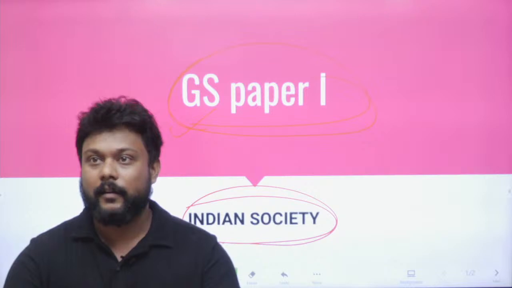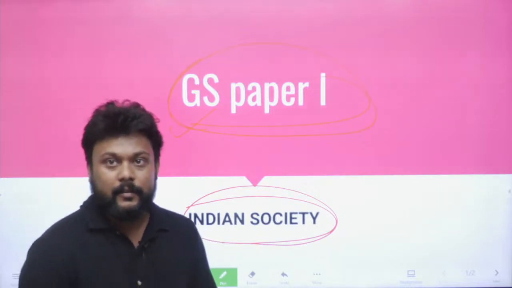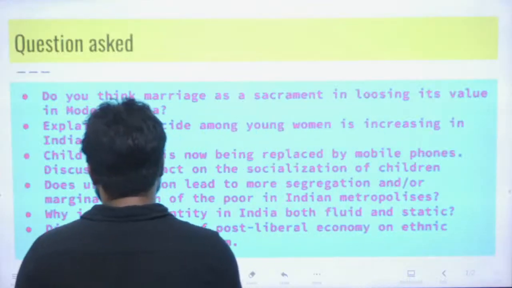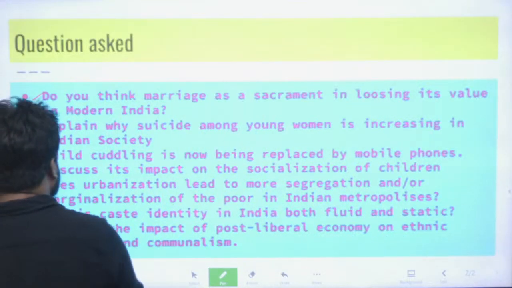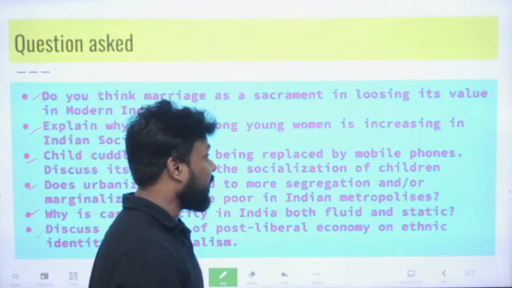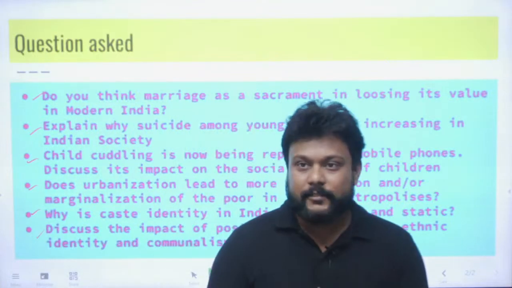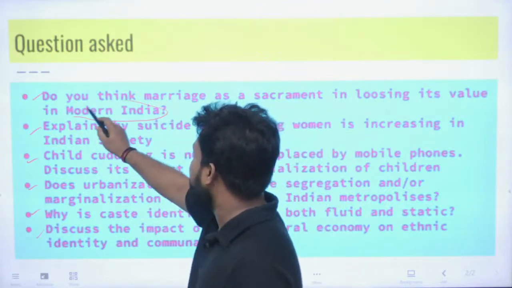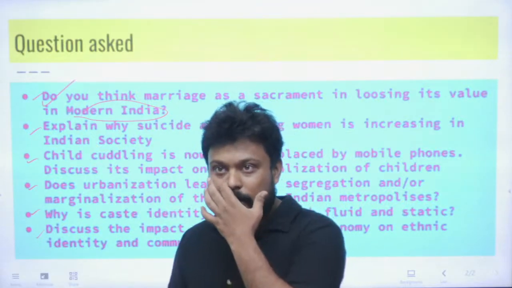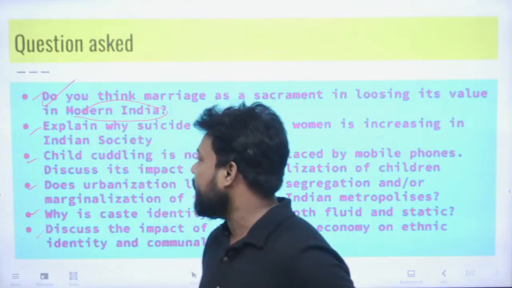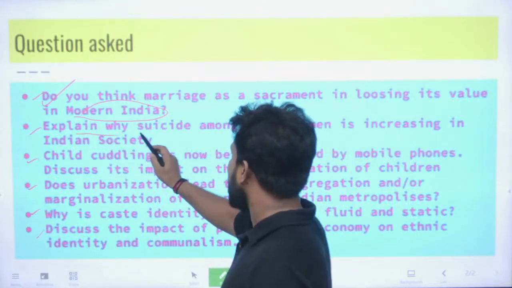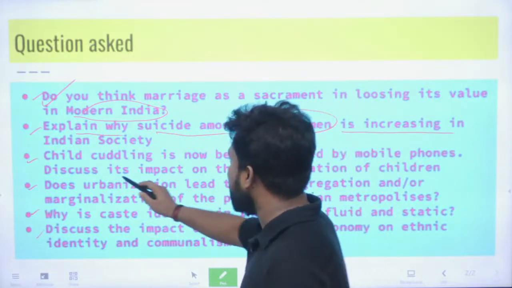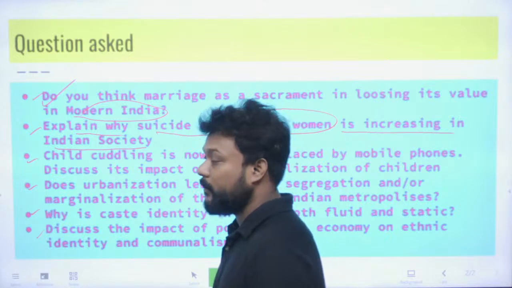Fine, okay. So there are 6 questions that have been asked in this. The first question is: do you think marriage as a sacrament is losing its value in modern India? The very first question. The second question from this Indian society part is: explain why suicide among young women is increasing in Indian society.